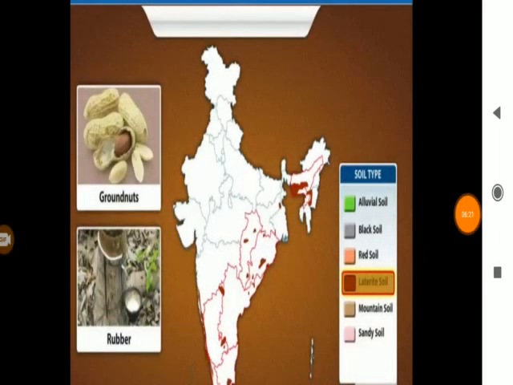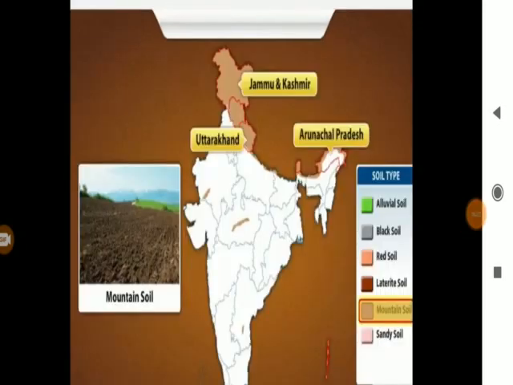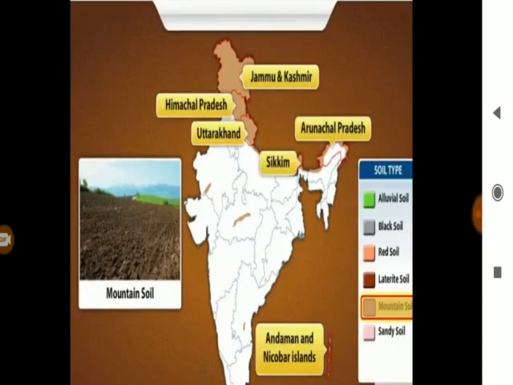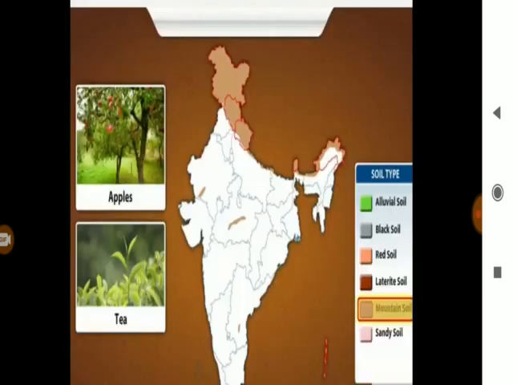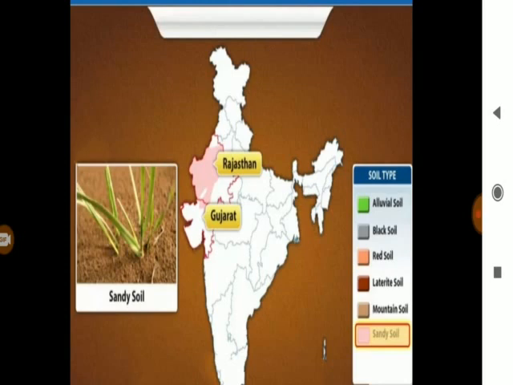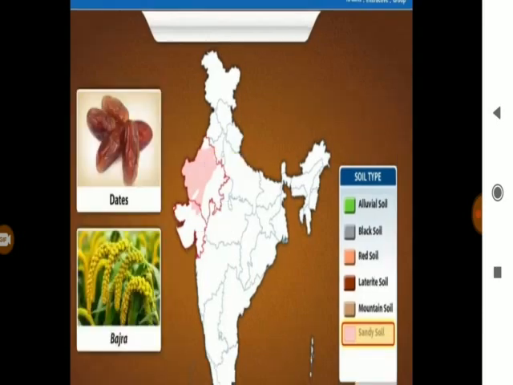Next soil is mountain soil. Mountain soil is found in hilly areas of India like Jammu and Kashmir, Uttarakhand in the north and Arunachal Pradesh in the east, among some other states. Apple and tea grow well in this soil. Now next is sandy soil. The desert region of Gujarat and Rajasthan have sandy soil. This soil is light brown and yellowish in color. Dates and bajra grow well in this dry soil.